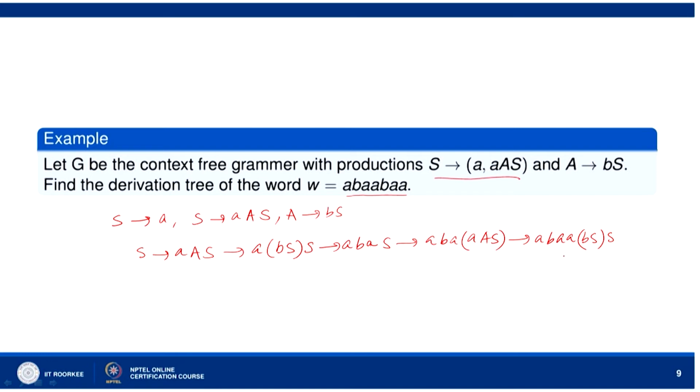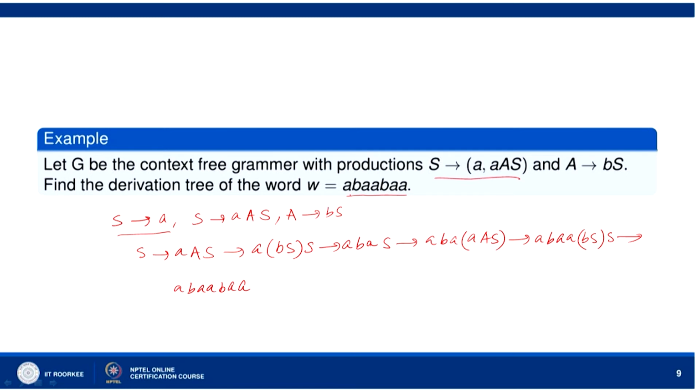So, this now goes to A B A and B. S goes to A. We want, yeah, S goes to A. So, we will have B A by using this production rule, S goes to A. So, S goes to A will then lead us to A B A B A. So, by using the production rules in this sequence, we arrive at the word W equal to A B A